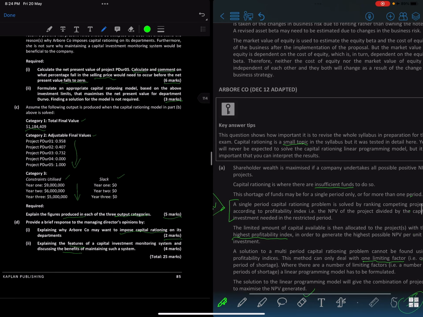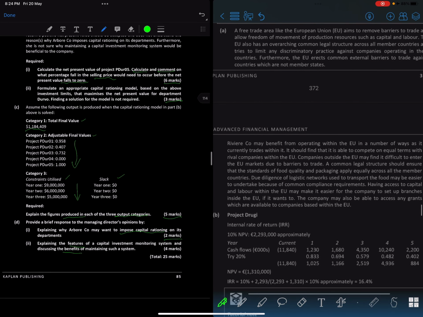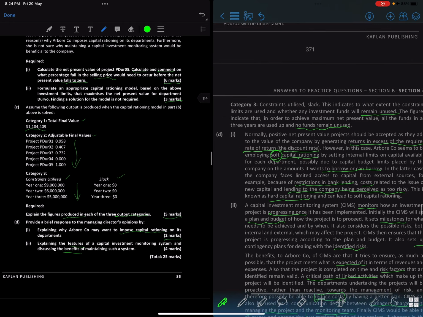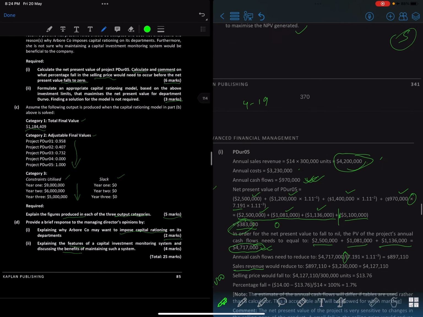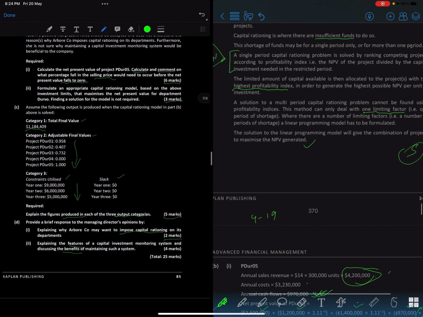So what's the marking structure? Where is the marking structure? Is it not given? Seems like it's not. Okay, can't seem to find it, but yeah, anyways.